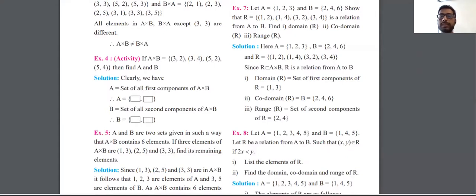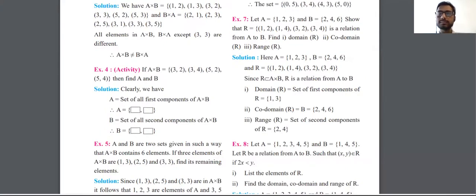Consider example number 7. In example number 7, A is given to you which is equal to {1, 2, 3}, and B is given to you which is equal to {2, 4, 6}. You have to show that a relation consisting of ordered pairs (1, 2), (1, 4), (3, 2), and (3, 4) is a relation from A to B. You have to find the domain, codomain, and range.